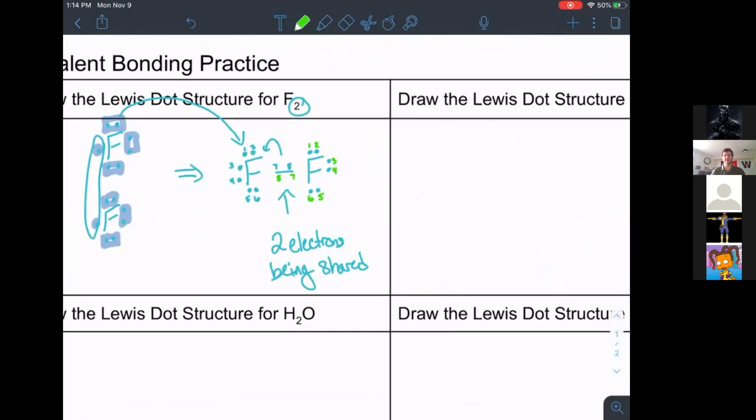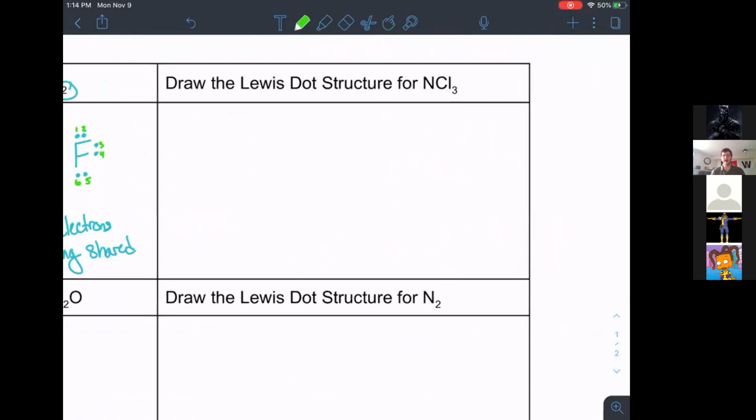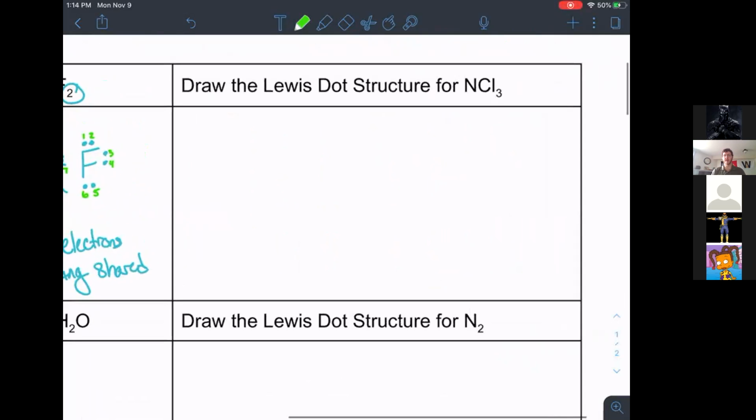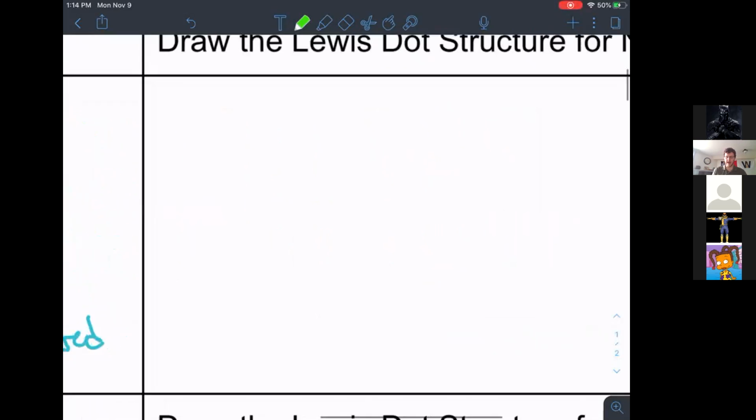All right, let's try one more as a class before I let you work on your own. So we have nitrogen and chlorine. How do I draw the Lewis dot structure for nitrogen? How many valence electrons does it have? 6. Careful, not quite 6. 5. There we go.